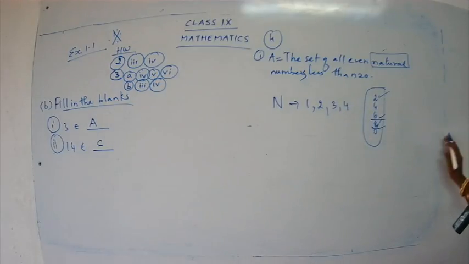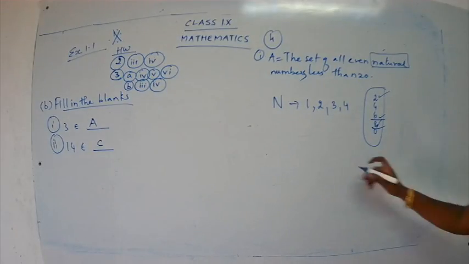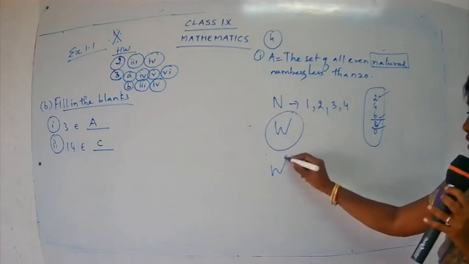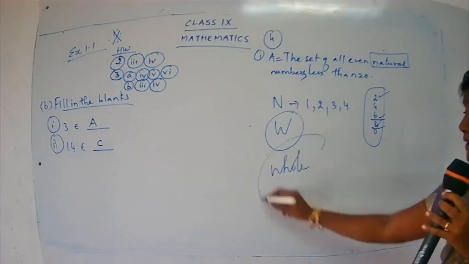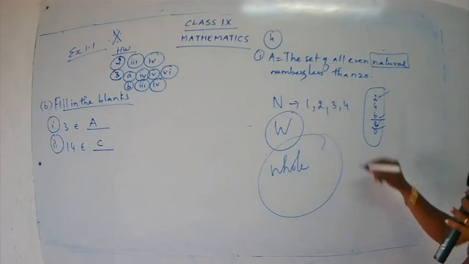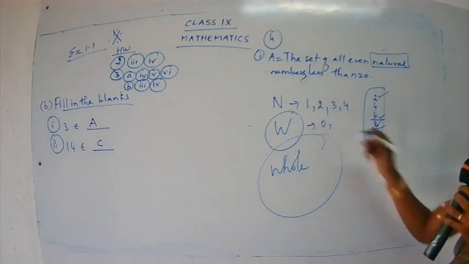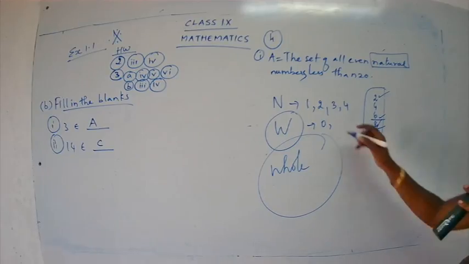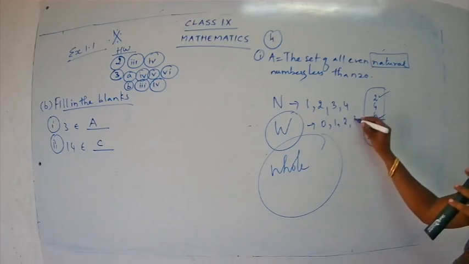It has infinite numbers. Then we have the next set called whole numbers. Remember, whole is spelled W-H-O-L-E, that is a big hole over here. Whole means it starts from 0. When you say natural, there is no hole, so the numbers start from 1. When you say whole, there is a big hole, so the numbers start from 0, 1, 2, 3 and so on.